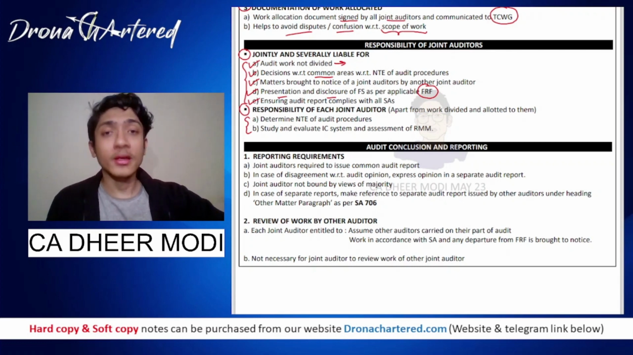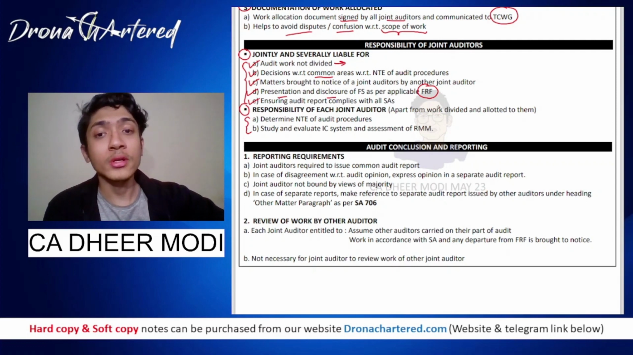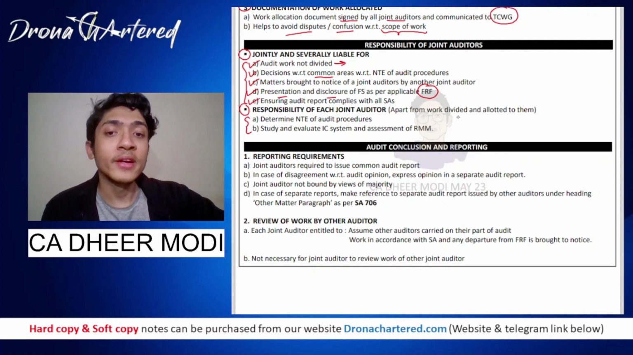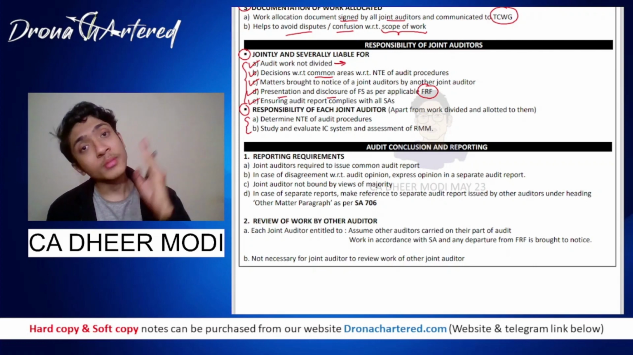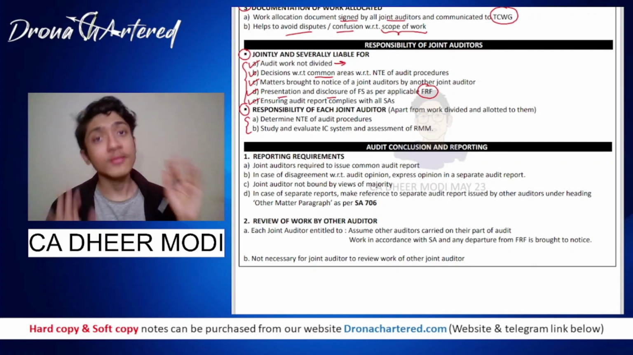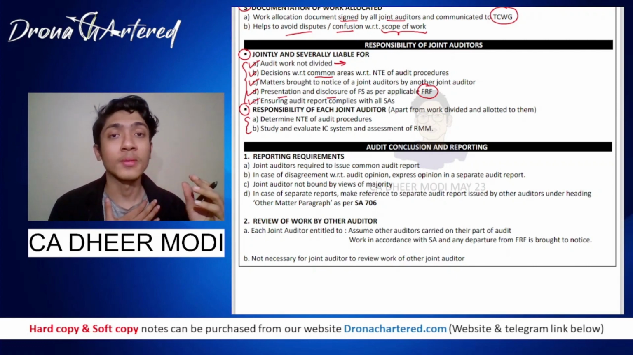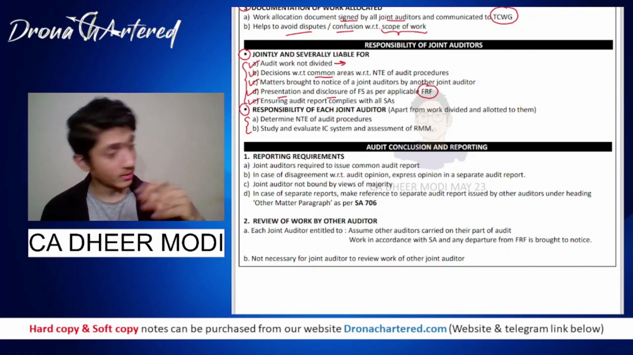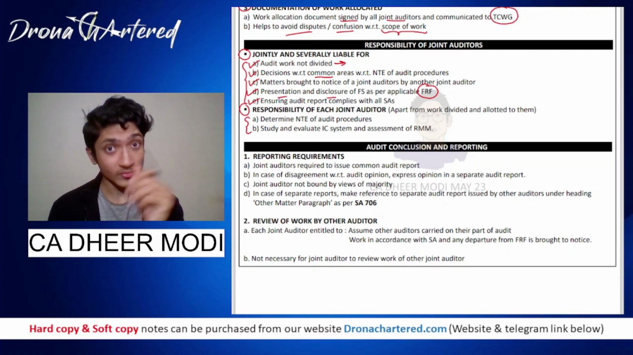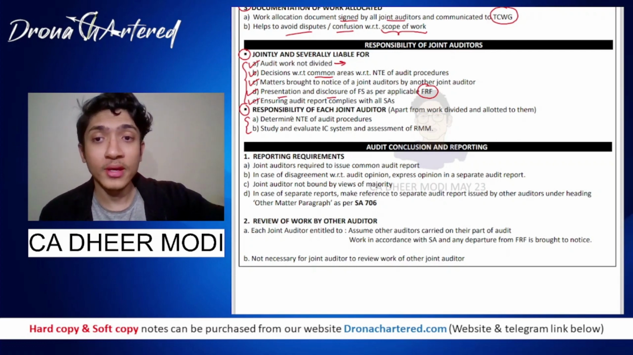Now what will be the liability of each auditor? Apart from the work divided and allotted to him, of course he will only be responsible for it. Other auditors will not be responsible for the work done by me, and I will not be responsible for the work done by them. So apart from this, what will I be liable for?